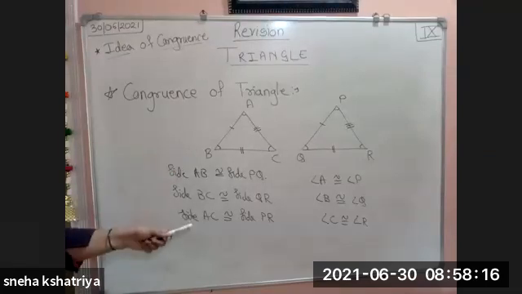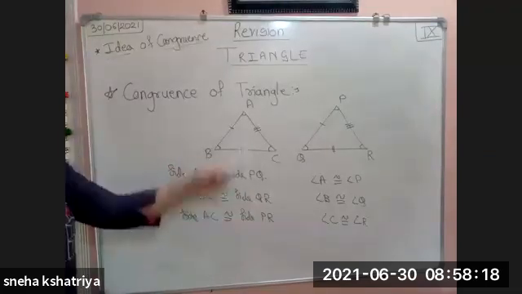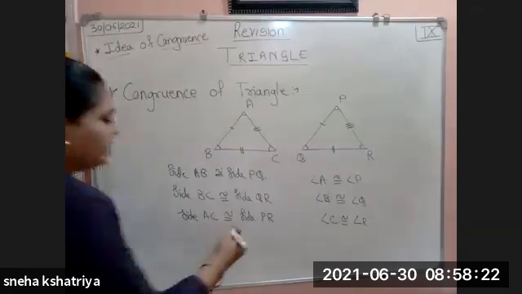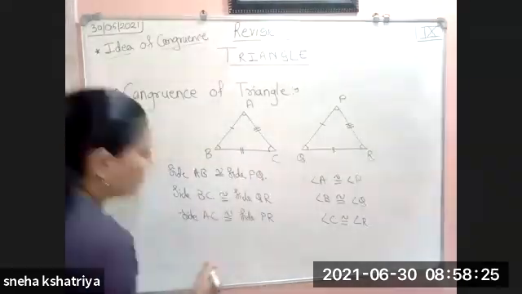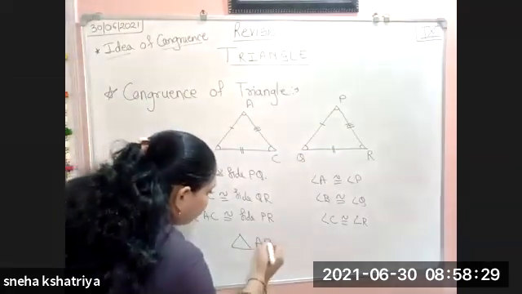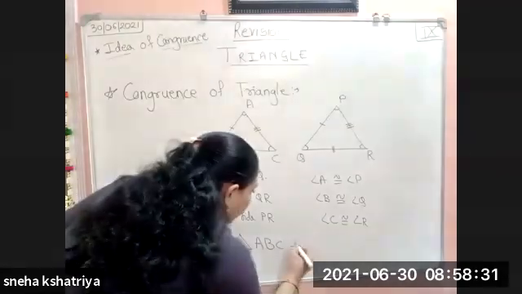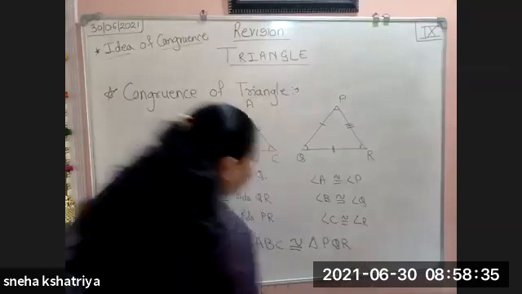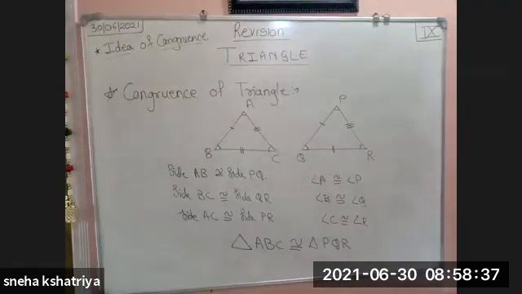Now, if all sides are equal and all angles are equal, then we will say that these two triangles are congruent. How is it written? It is written like this: triangle ABC is congruent to triangle PQR.